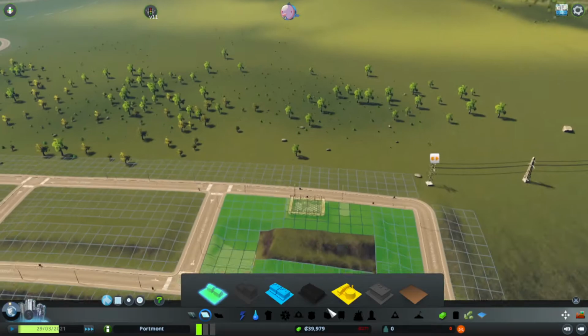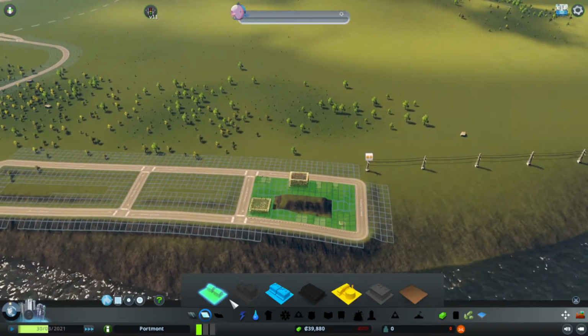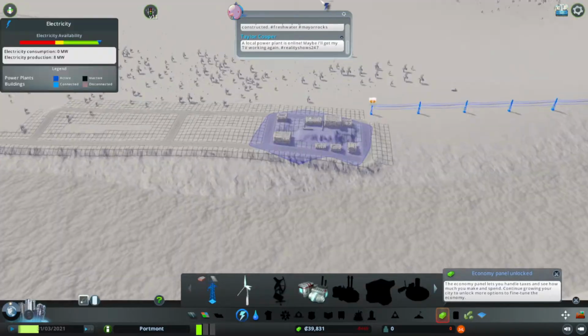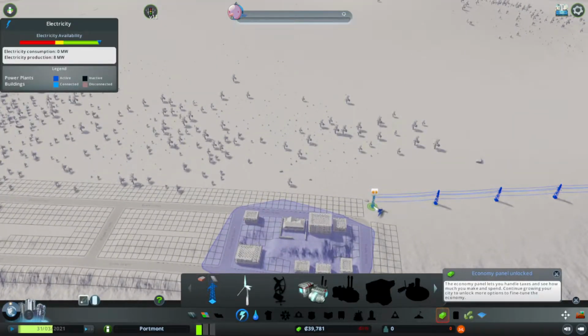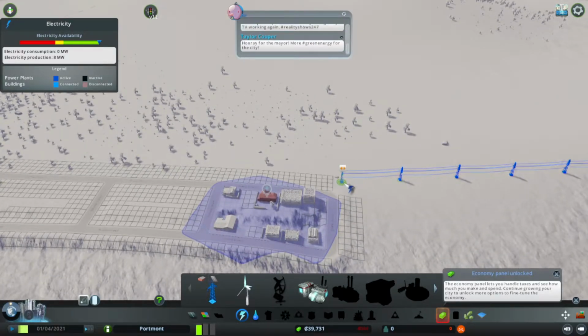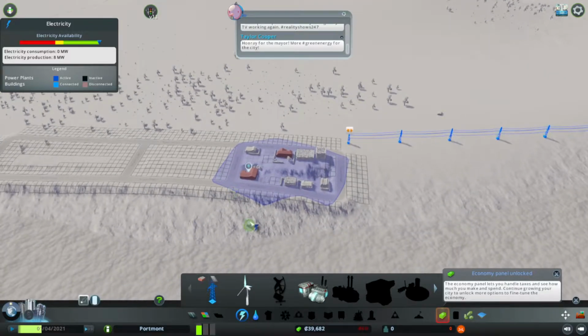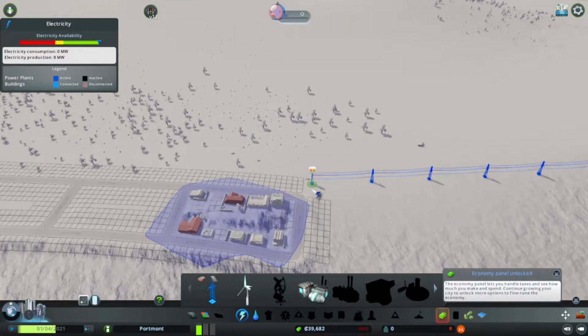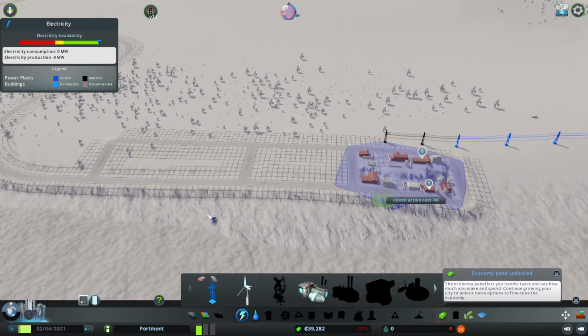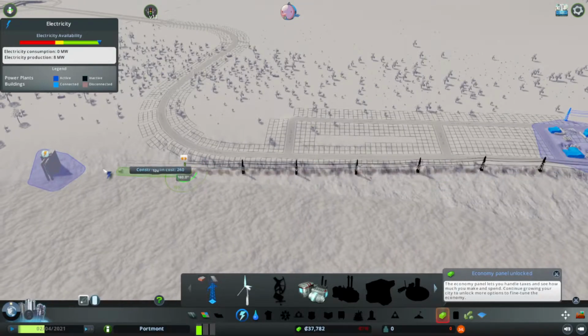As you can see, people have started to move in. Fantastic, that's exactly what we want. I'm going to slow it down a bit now. How are we going with our grid? Oh, just missing it. Maybe when this new house gets built it'll reach, hopefully. Doesn't look like it. Alright, I'm just going to connect it just to there. And then I'm going to have to connect this one along here.